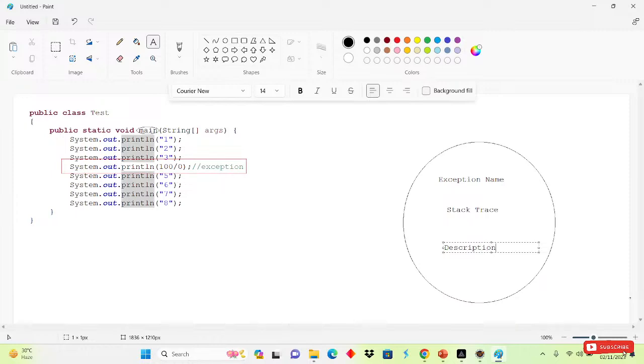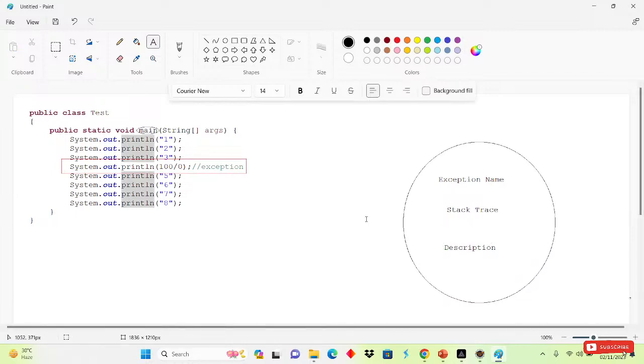It will take three things here: the exception name, stack trace, and the description. Who created this object? The main method. Why? Because the exception occurred inside the main method. So the main method will create an object, and inside the object it will add three things: the exception name, stack trace, and the description.